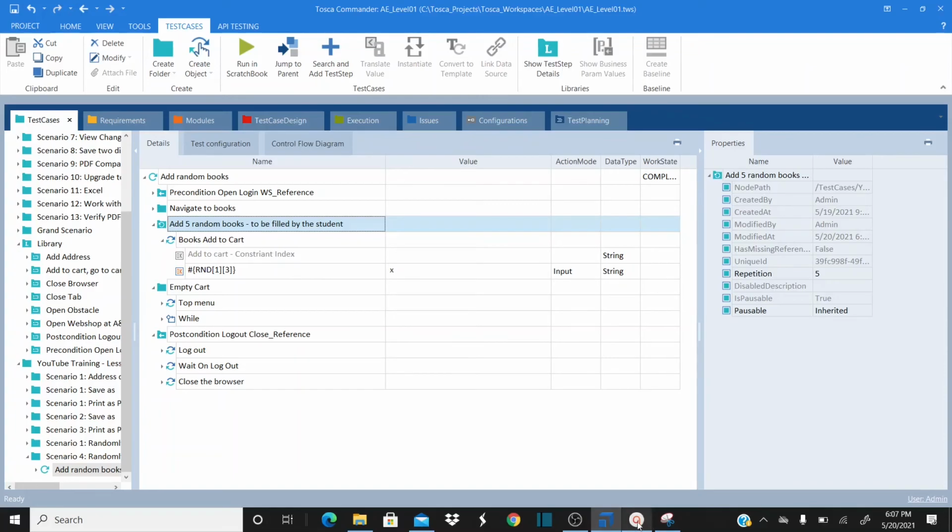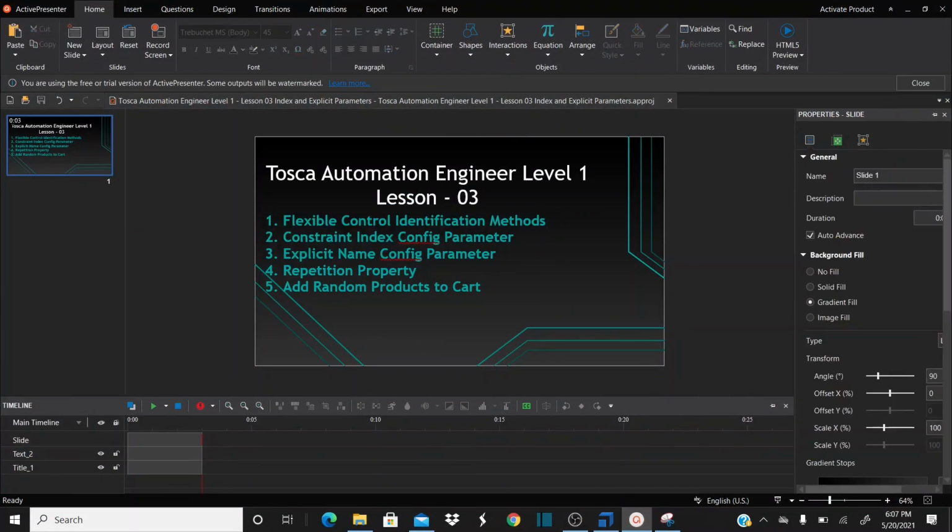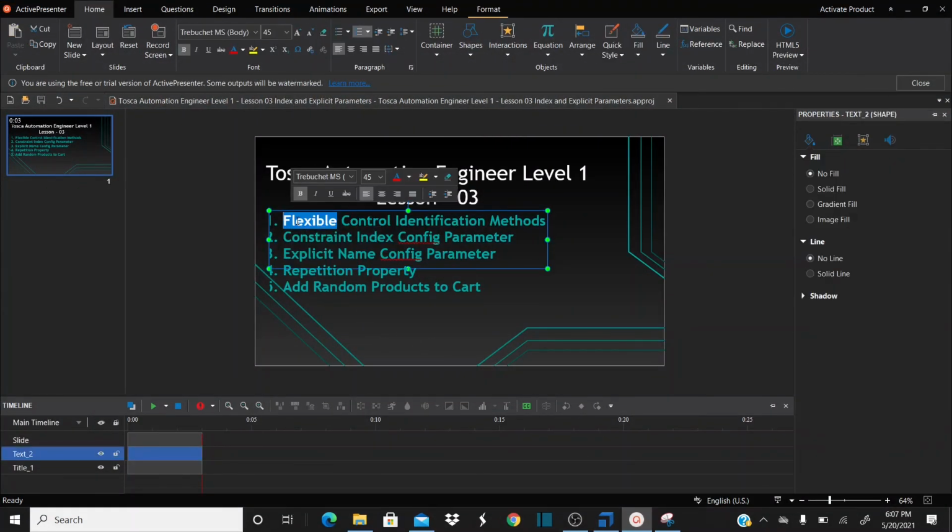Hope you all understand the concept. Flexible control identification methods like constraint index, explicit name and repetition. By using all these concepts, we created a scenario called add random products to cart.